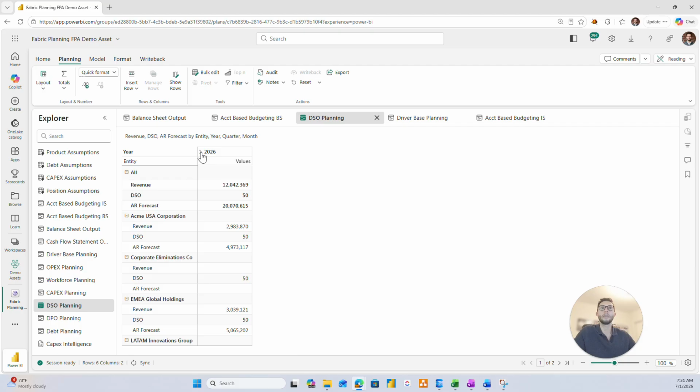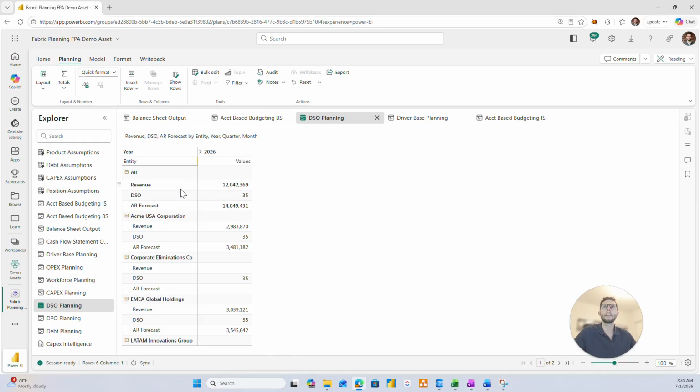So as an example here, I can make different assumptions. Let's say for this year, we're assuming across all of our companies, we're going to have a 35-day sales outstanding. This is then reflecting what our AR forecast will look like across the organization, how collections will change and how that will impact our AR, whether that's going up or down as cash is coming in the door.